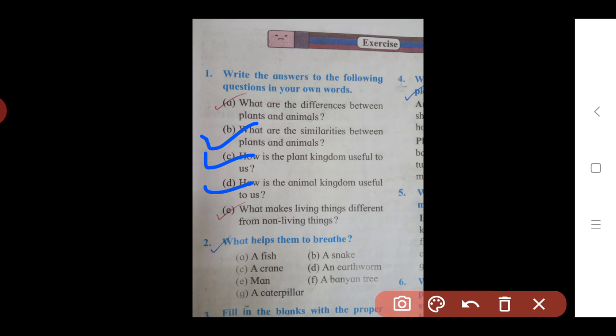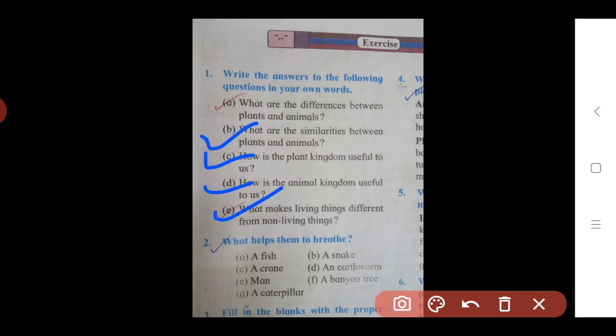Then we see the next question: What makes living things different from non-living things? Here you should write the difference between living things and non-living things. So I explain the differences here. The first difference is that living things require food for nutrition, but non-living things do not require food.